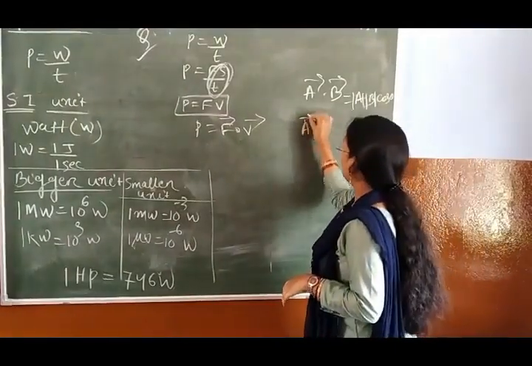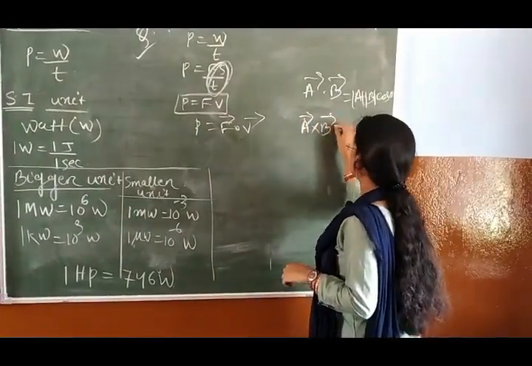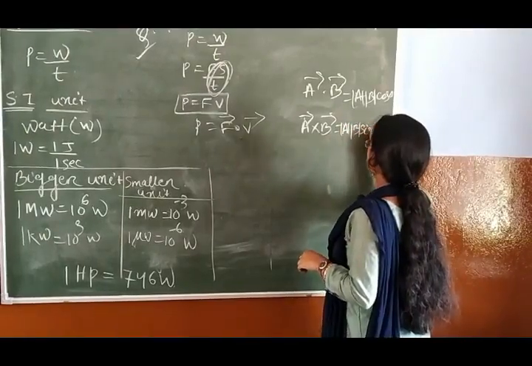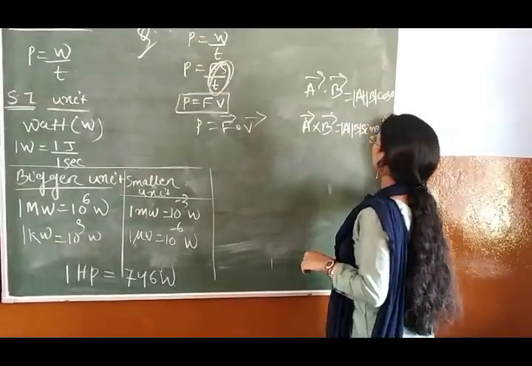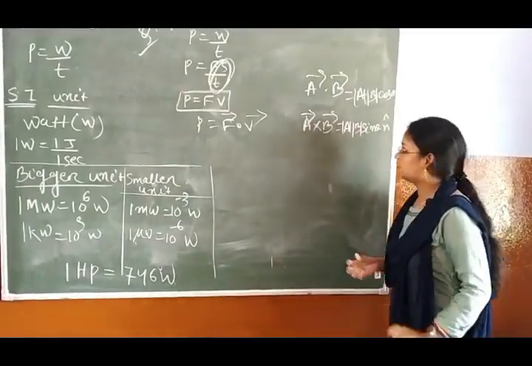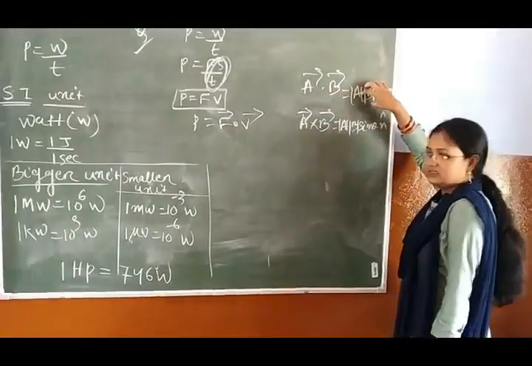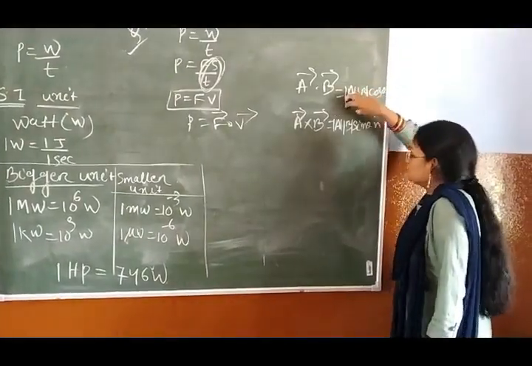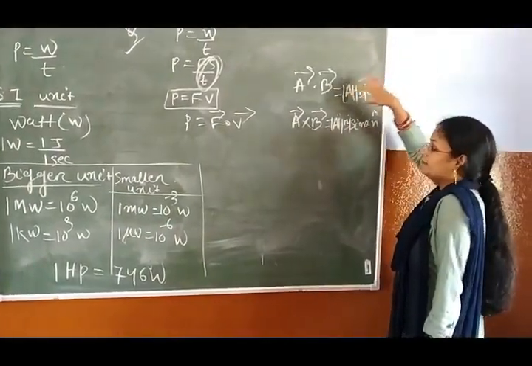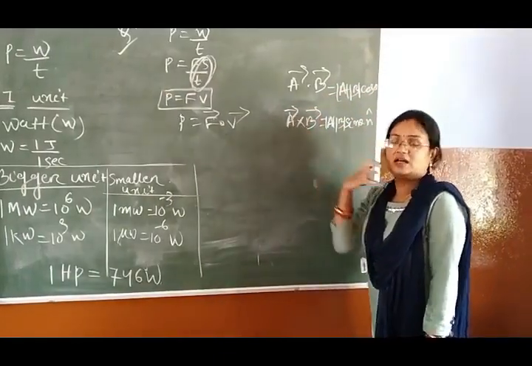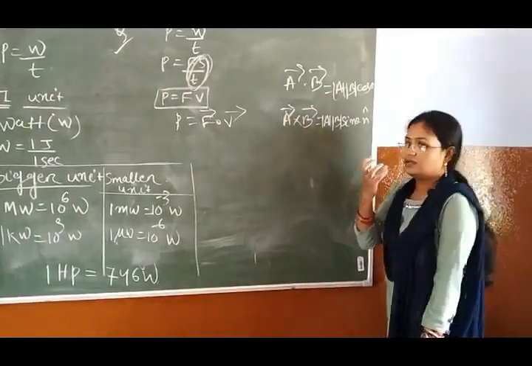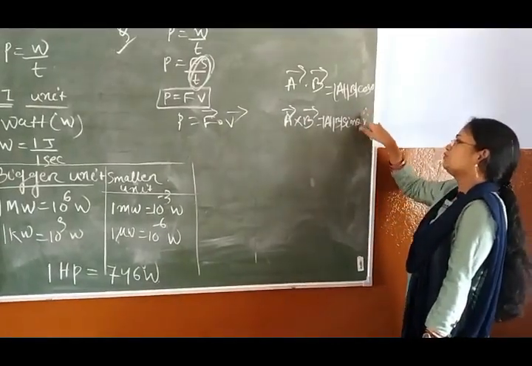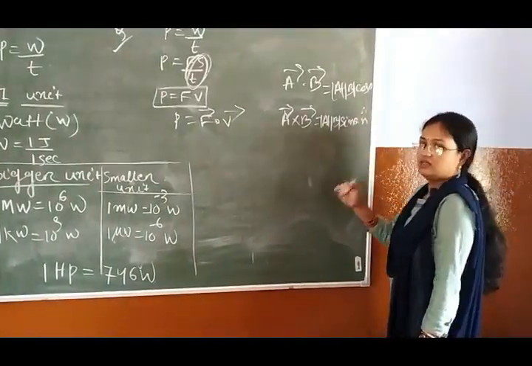And A cross B equals A magnitude, B magnitude, sine theta and one unit vector. That means the dot product result gives you a scalar quantity, because it is A magnitude, B magnitude and cos theta, but the cross product result will give you a vector, that is A magnitude, B magnitude, sine theta, and this unit vector will give you the direction.